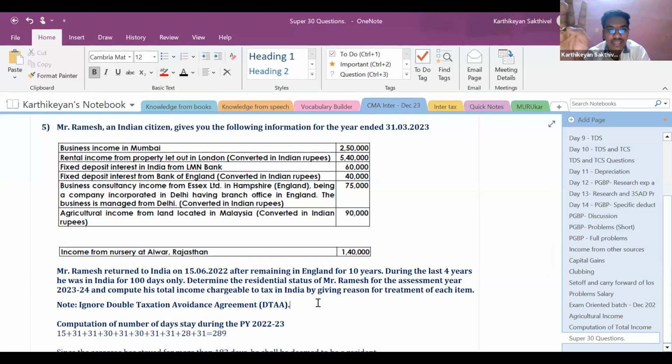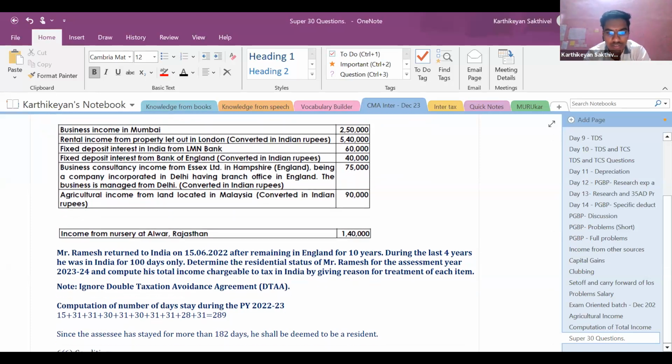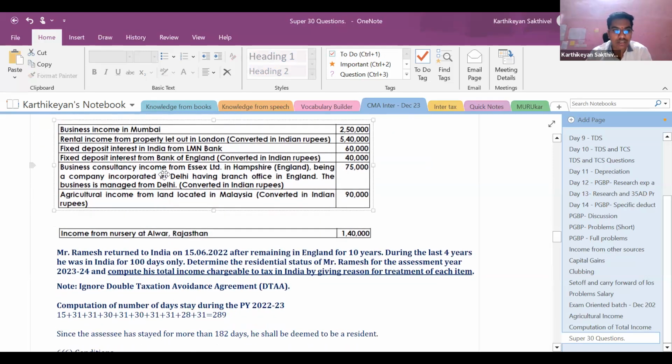Here, Mr. Ramesh is an Indian citizen, and gives us the following information for the year ended 31st March 2023. Business income in Mumbai, 2,50,000. Rental income from property let out in London, converted in Indian rupees, 5,40,000. Before that, let us find out what is required from the question. We are required to compute the total income chargeable to tax in India by giving reasons for each item. Right. So now let us get back to the question.